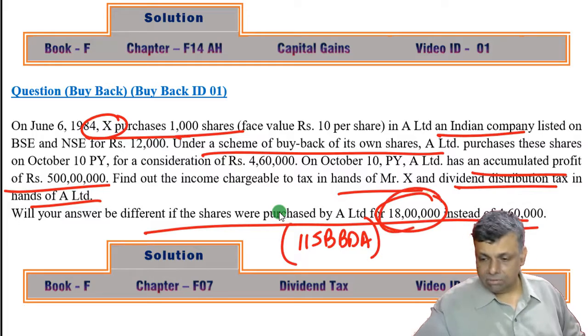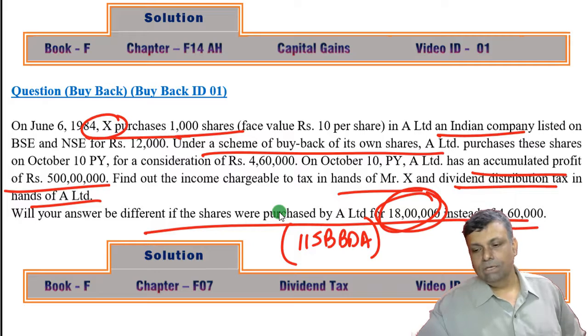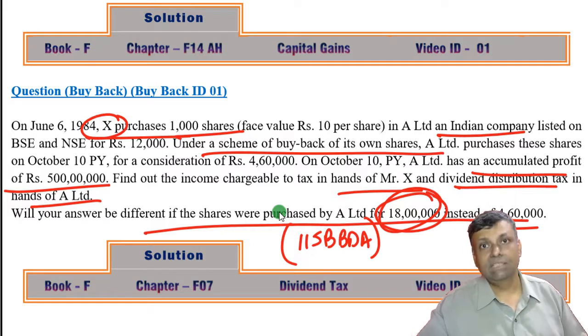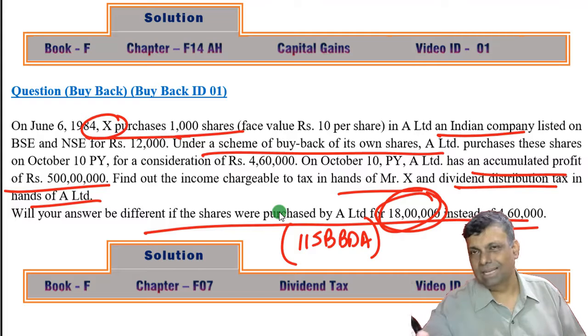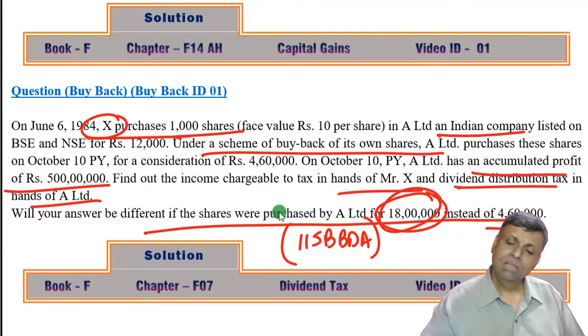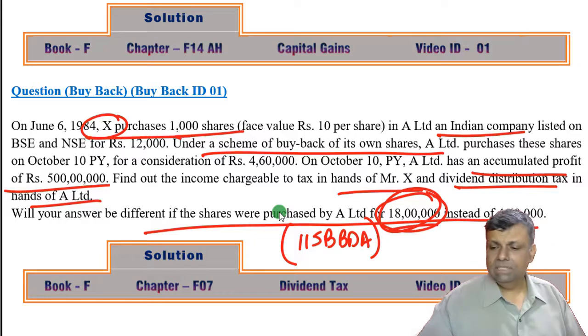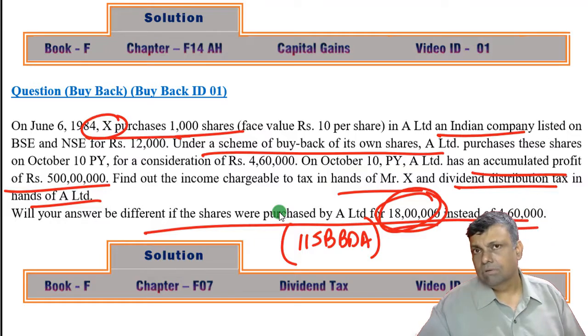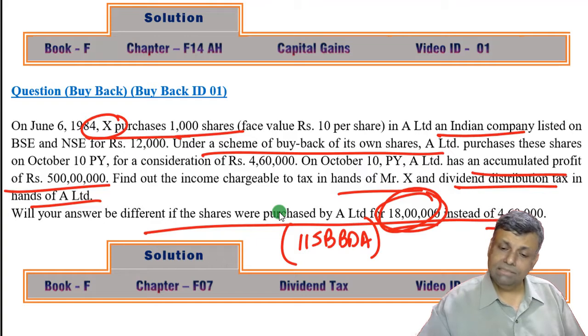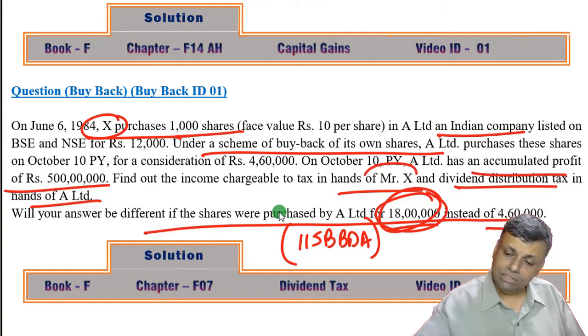So supposing this was 18 lakhs, naturally the 115BBDA limit is 10 lakhs. If the aggregate dividend is more than 10 lakh, then the excess figure is chargeable to tax in the hands of the shareholder. Normally I call it an HNI shareholder. Normally I say like that, only for the sake of simplicity. Now see, here if it is 18 lakhs, naturally it is going to cross the limit of 115BBDA. So will there be any tax implications in the hands of the investor, Mr.